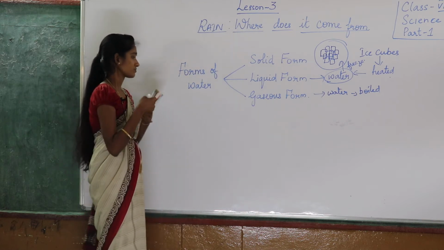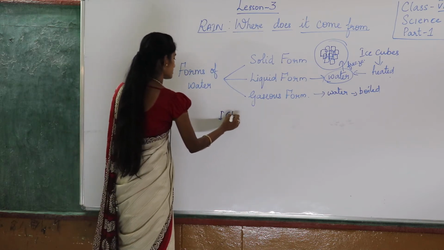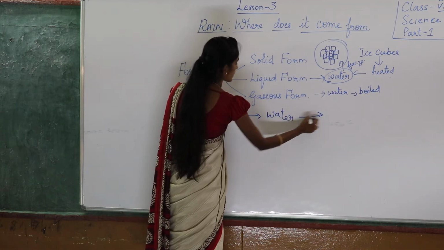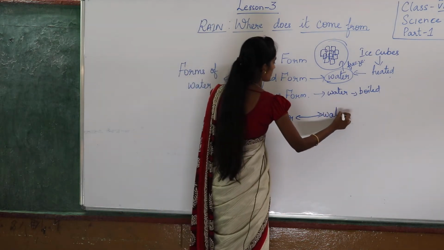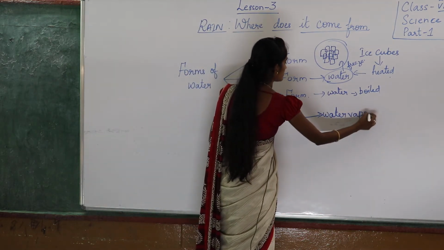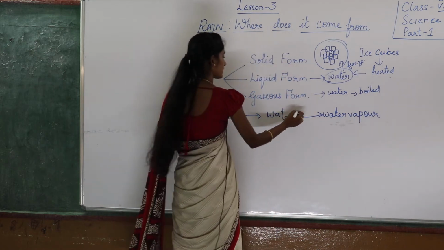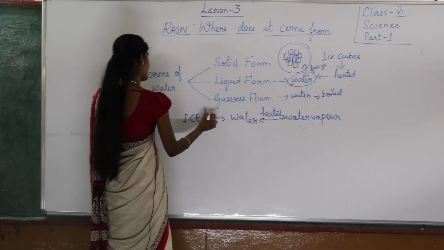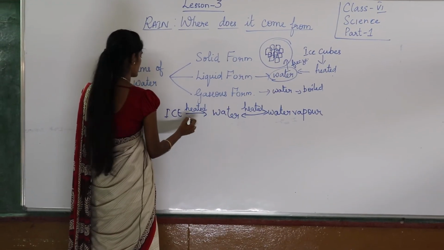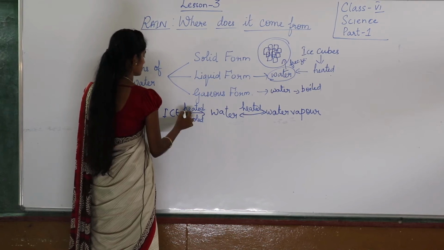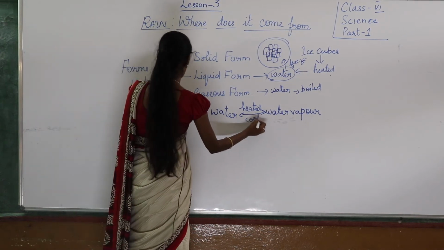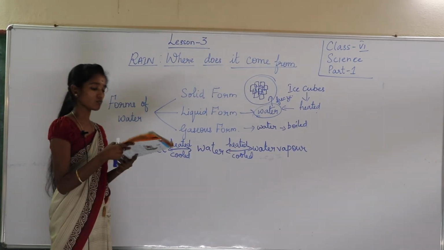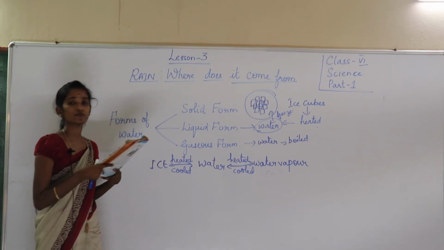Okay, so ice is turned into water. Again from water, what are we getting? Water vapor. From water you are getting water vapor when it is heated. And when it is cooled, there is a process from ice to water and water to water vapor. Evaporation and formation of clouds.